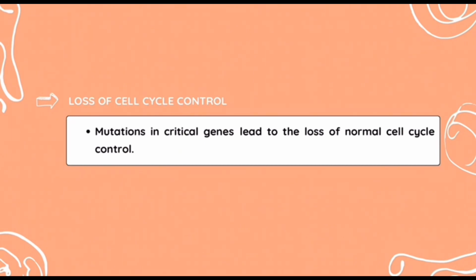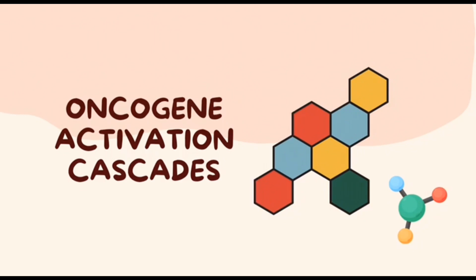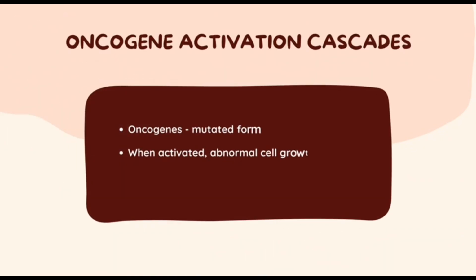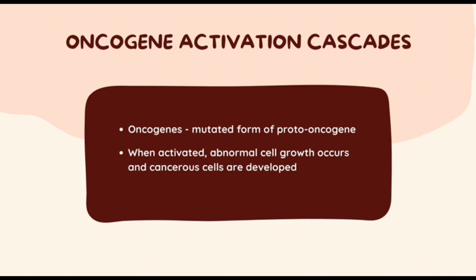Mutations in critical genes like p53 and CDKN2A can lead to the loss of normal cell cycle control. Dysregulation of the cell cycle allows for uncontrolled cell growth and proliferation, contributing to tumor development. Oncogene activation cascades play a significant role in the development and progression of mesothelioma. Oncogenes are mutated forms of proto-oncogenes, which are genes involved in normal cell growth. When oncogenes are activated, abnormal cell growth occurs, leading to the development of cancerous cells.